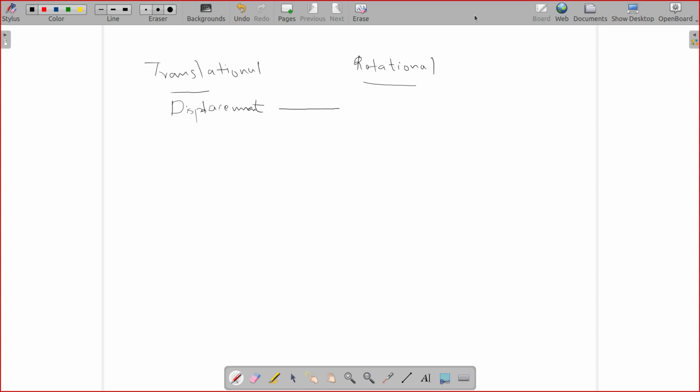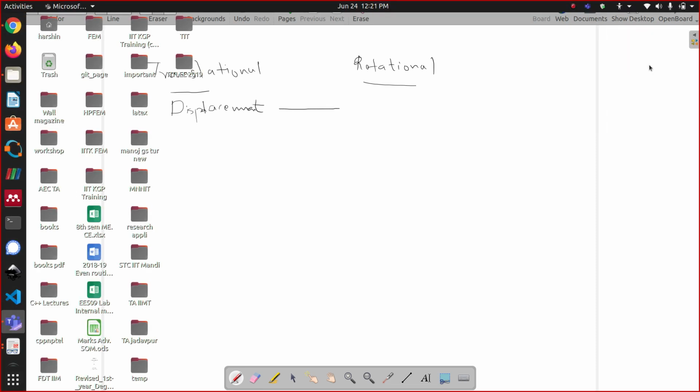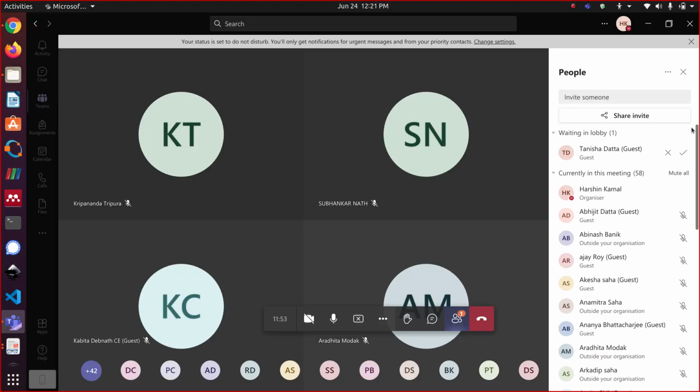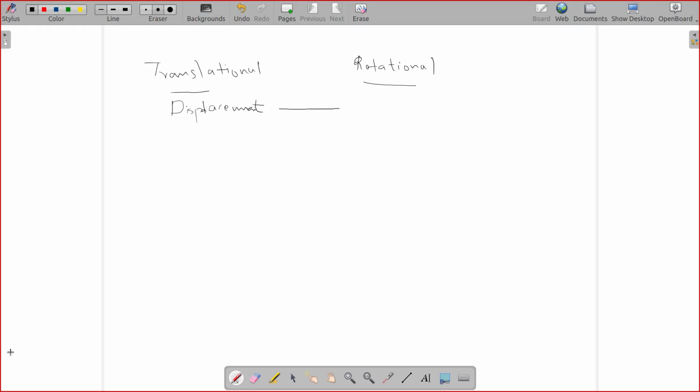Can anyone tell me? Angular displacement, yes. That will be angular displacement.